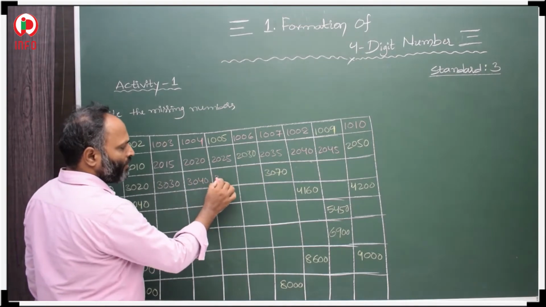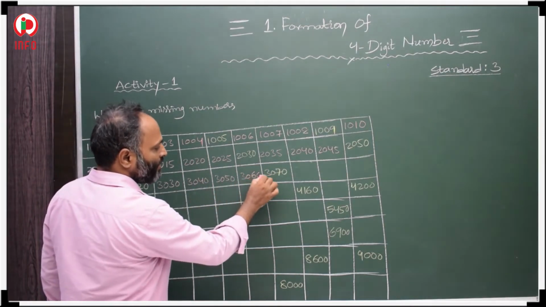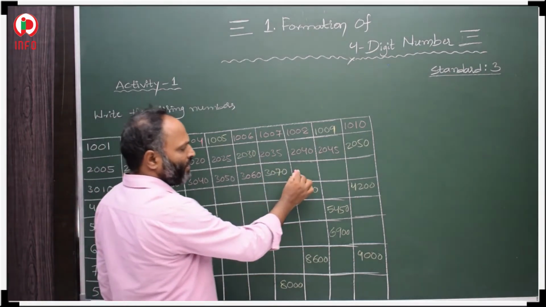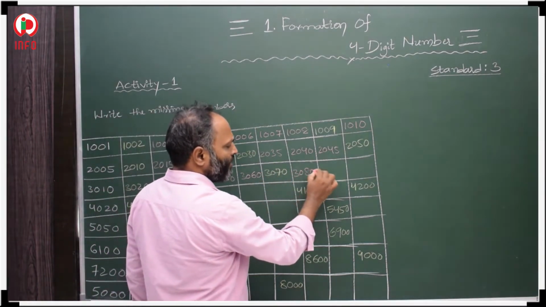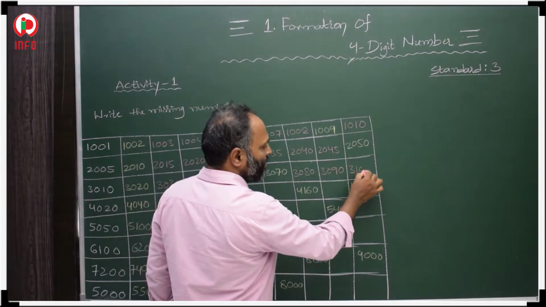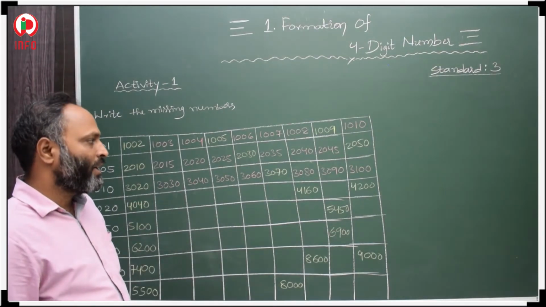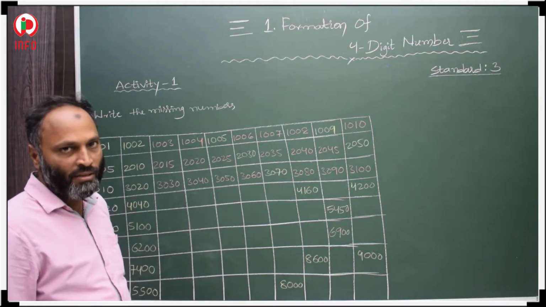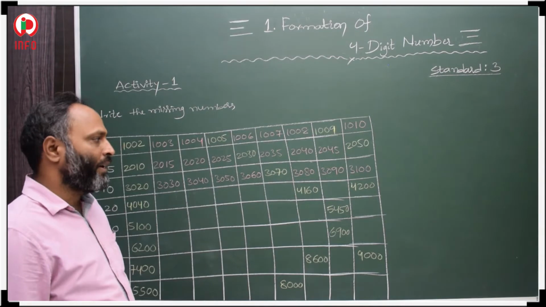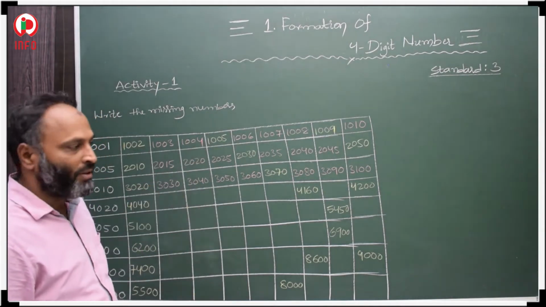3040, 3050, 3060, 3070, 3080, 3090, 3100. After 3090 comes 100, that is 3100. So 10 skip counting, 5 skip counting. There is no skip counting first.